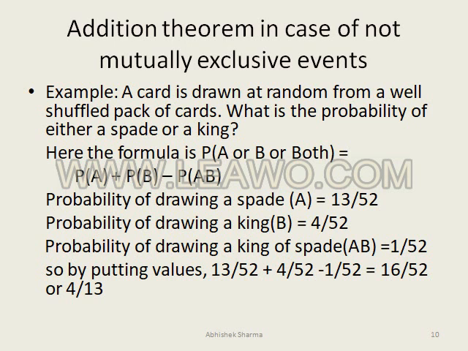Let's suppose a card is drawn at random from a well shuffled pack of cards. What is the probability of either a spade or a king? Previously we found the probability of either a king or a queen. We know that king is separate and queen is separate. There are four kings, four queens. They are mutually exclusive events.